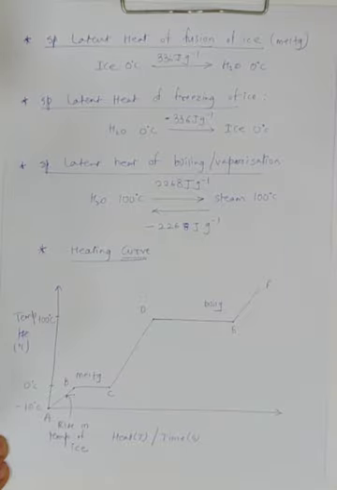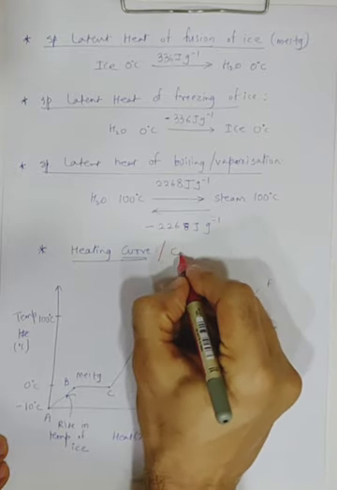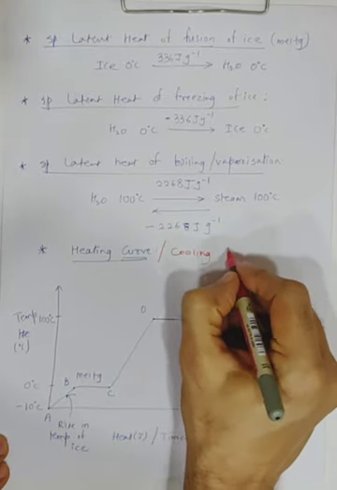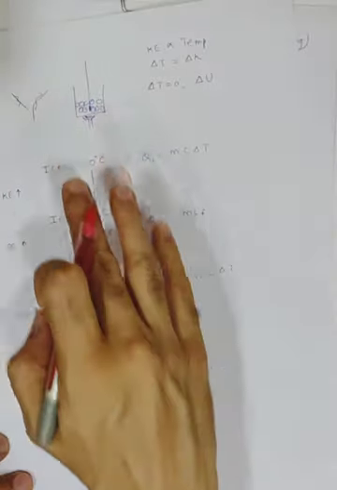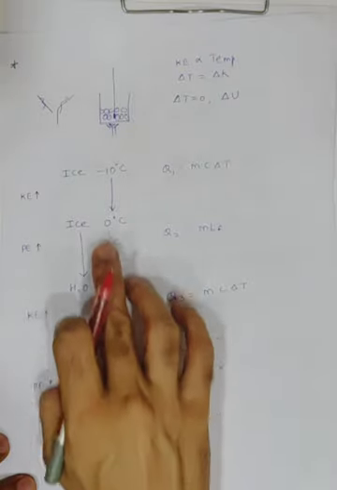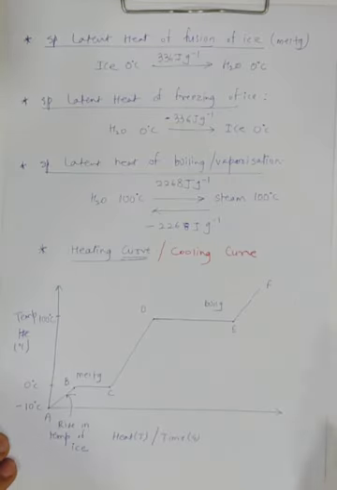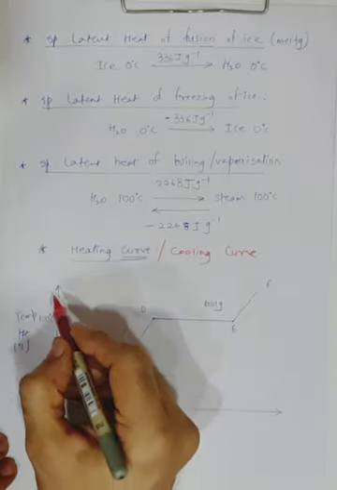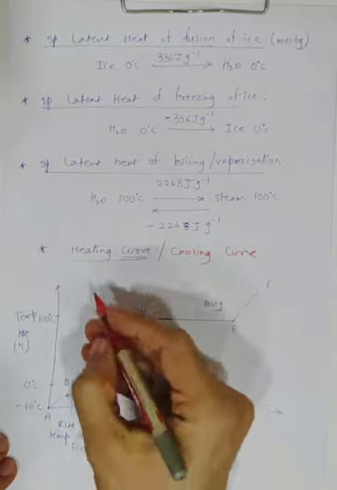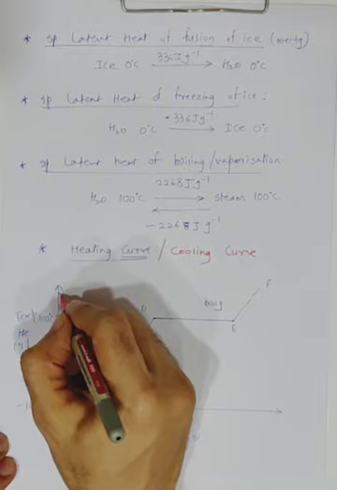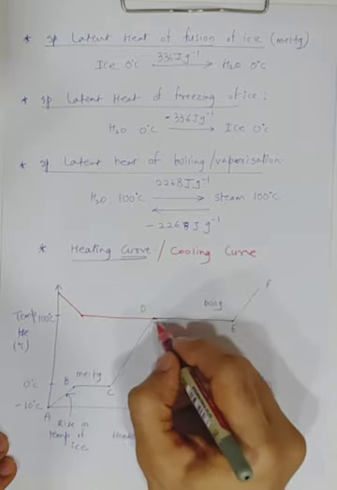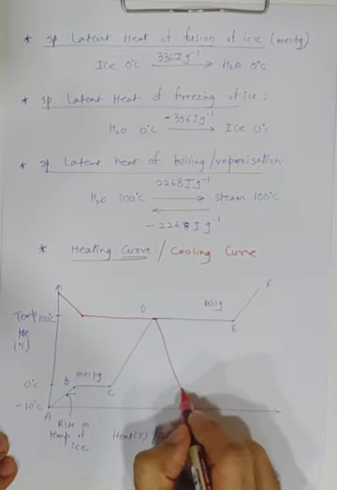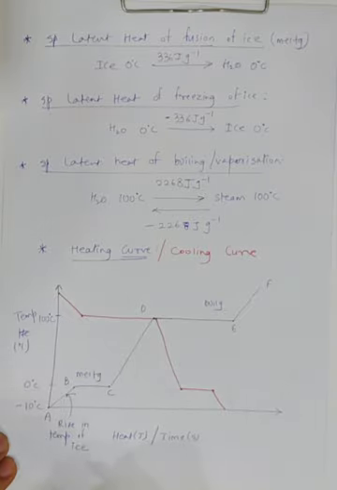Now, next thing is a cooling curve. Just like the heating curve, there is also a cooling curve. Cooling curve is basically a reverse process. We are removing heat, so steam at 100 will become ice at minus 10. If you just do the lateral inversion of this, it will start from here, go like this, then down, then again horizontal, and then down again.